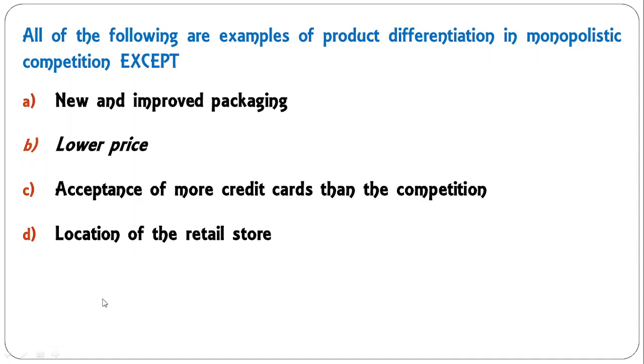All of the following are examples of product differentiation in monopolistic competition, except: new and improved packaging, lower price, acceptance of more credit cards than the competition, location of the retail store. So dear students, product differentiation is a situation where the customers feel that the product is different, or it really is different. So new improved packaging is correct. Lower price is not part of product differentiation. So B is the correct answer here.